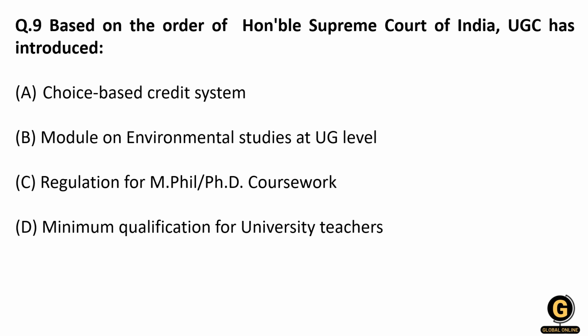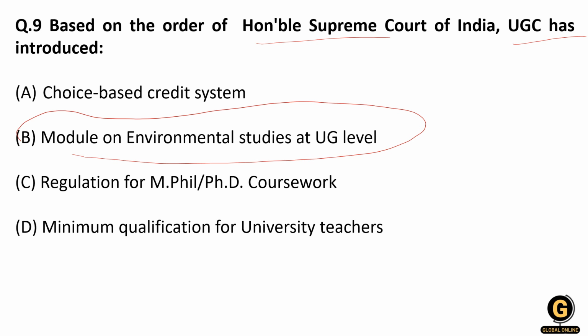Based on the order of the Honorable Supreme Court of India, UGC has introduced what? The Supreme Court of India has ordered UGC to introduce a 6-module course on environmental studies at the UG level. So remember, it is a 6-module course on environmental studies, and it is mandatory for undergraduate students in the first year. The environmental studies course is directed by the Honorable Supreme Court.